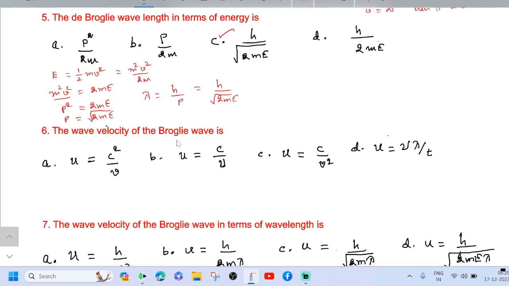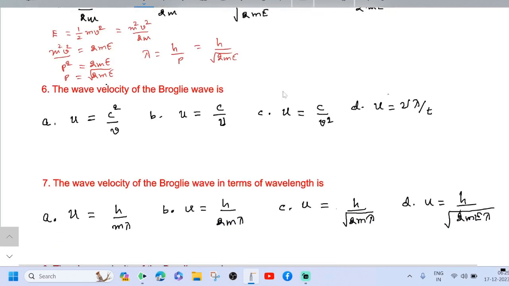The wave velocity of the de Broglie wave is option A, u equal to c square by v. You know the value of E equal to h nu, energy of the photon. Then according to Einstein mass energy relation, E equal to mc square.